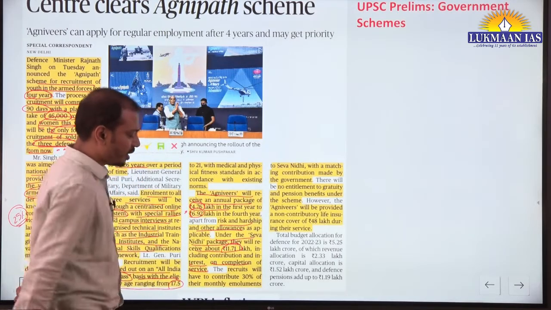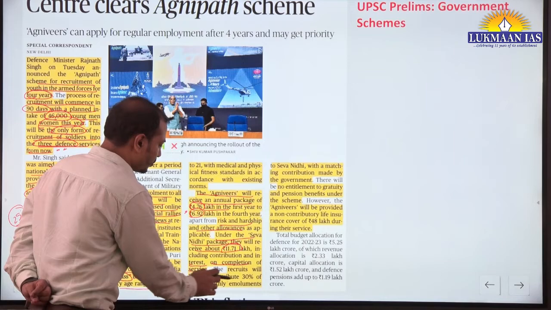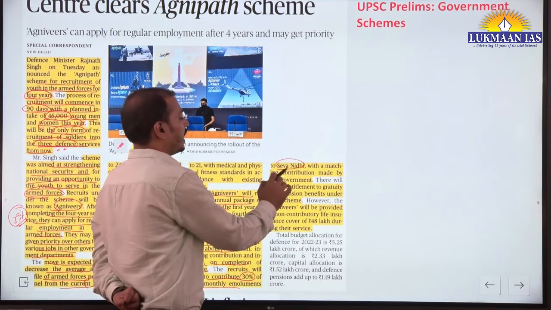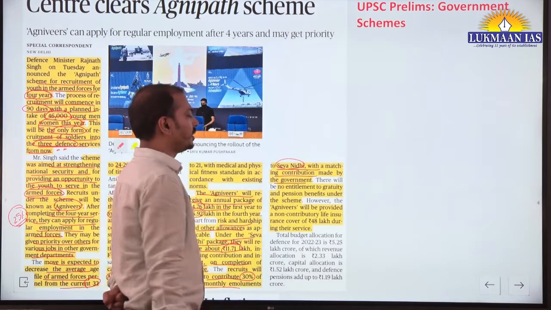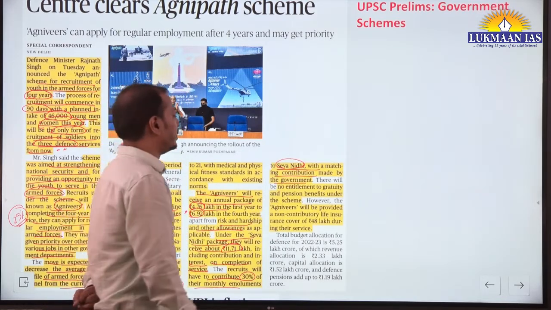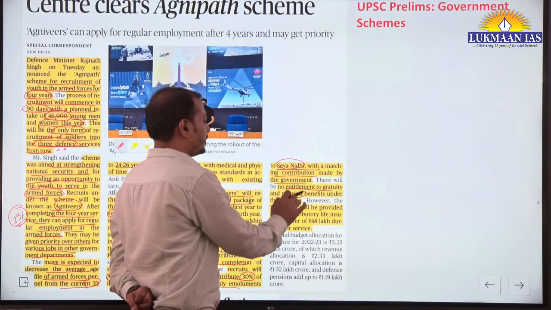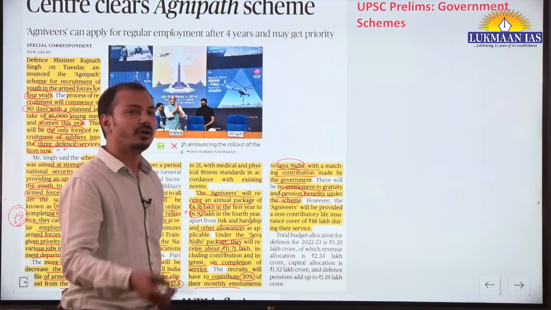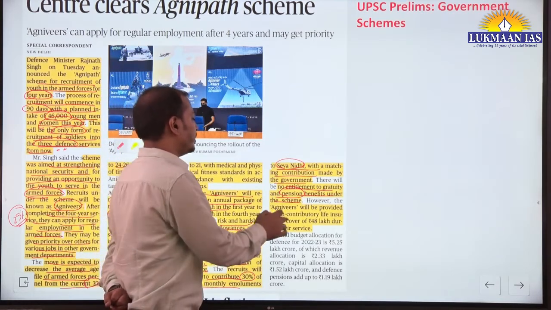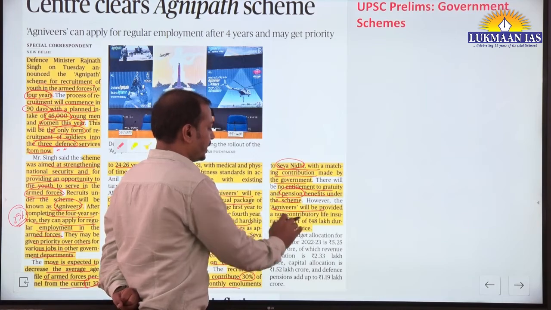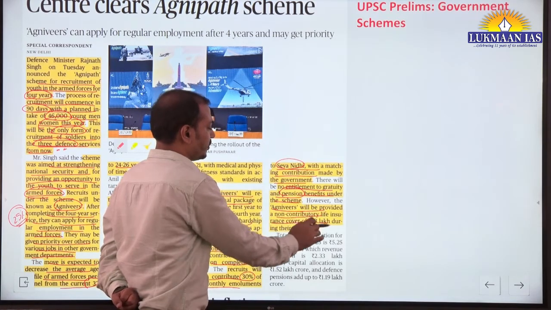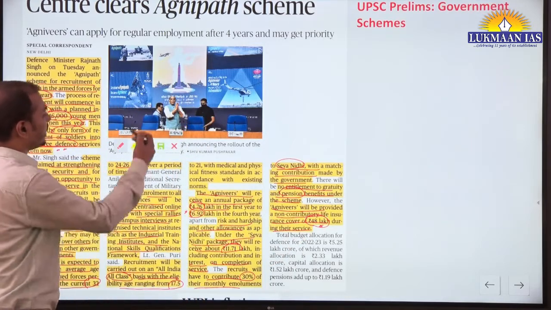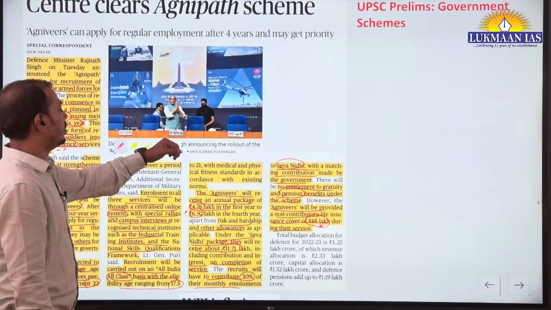Under the Seva Nidhi package, they will receive about 11.71 lakh, including contribution and interest, on completion of service. This will be a tax-free amount. The recruits will have to contribute 30% of their monthly salary to this Seva Nidhi, and an equal amount will also be contributed by the government. Then there is no entitlement to gratuity or pension benefits under the scheme. So basically it will reduce the pension burden of the government pension bill. However, Agniveers will be provided non-contributory life insurance of 48 lakh during their service. So this is how you should know the details of this scheme.